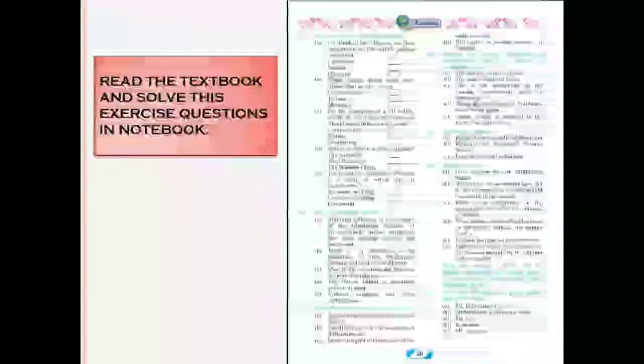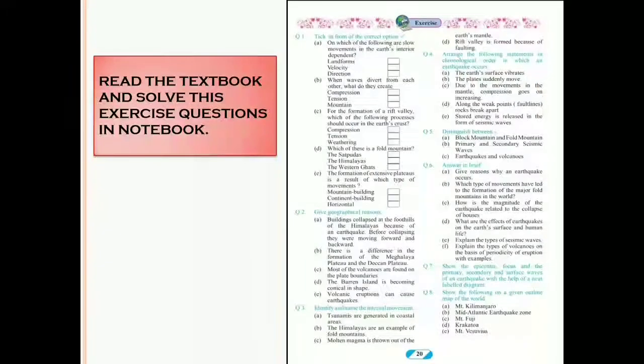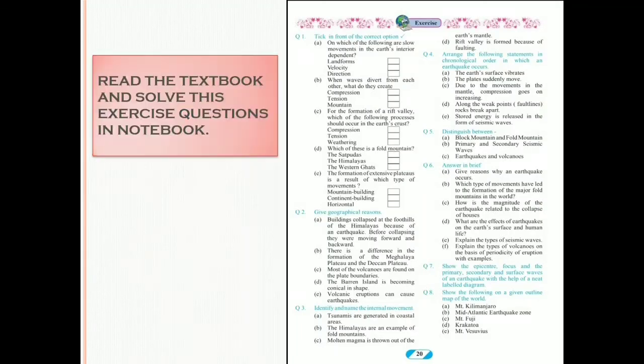Here I have shown textbook page number 20, the exercise questions. You have to read the lesson and solve these exercise questions in your notebook. Find the answer and write it in your notebook.